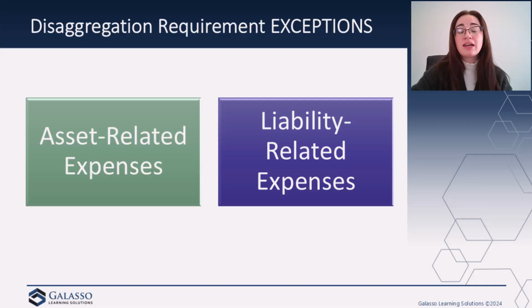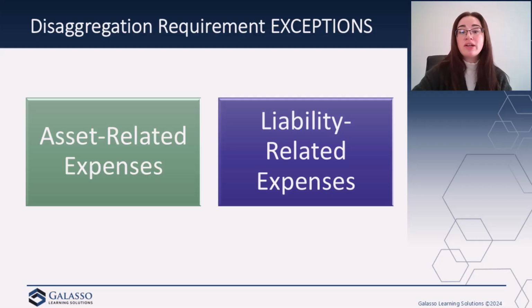However, we do have a slight exception to that rule with things like inventory. Inventory needs to be disclosed under that cost incurred method. This asset is a little bit different compared to other types of assets because they are generally part of your cost of sales. And as a general rule of thumb, outside of inventory, your asset-related expenses don't need to be further disaggregated.